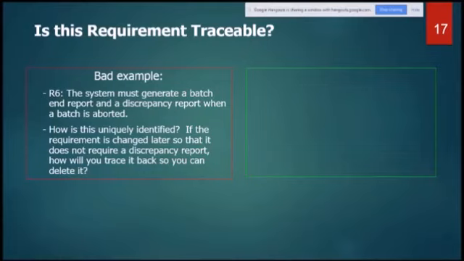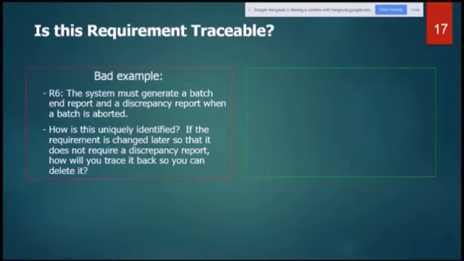We cannot combine two different requirements in one. As I said, they should be atomic in nature, there should be one requirement at a time. We need to break it down into two different requirements because they are two different requirements. We cannot combine them into one.